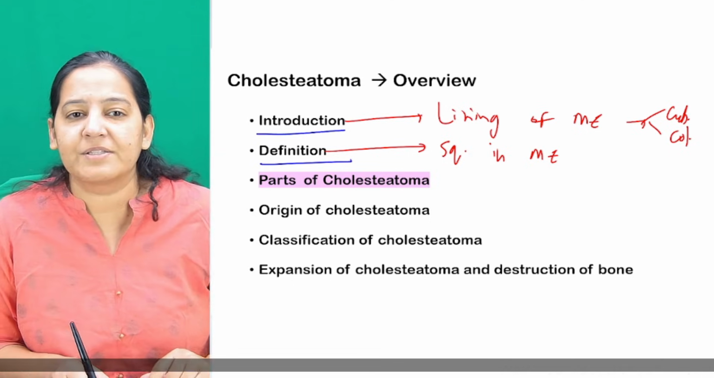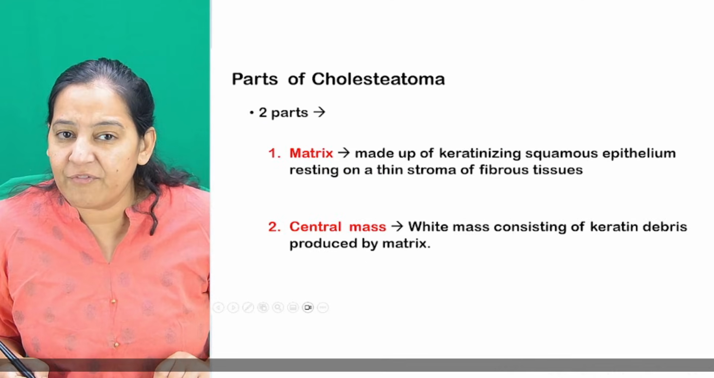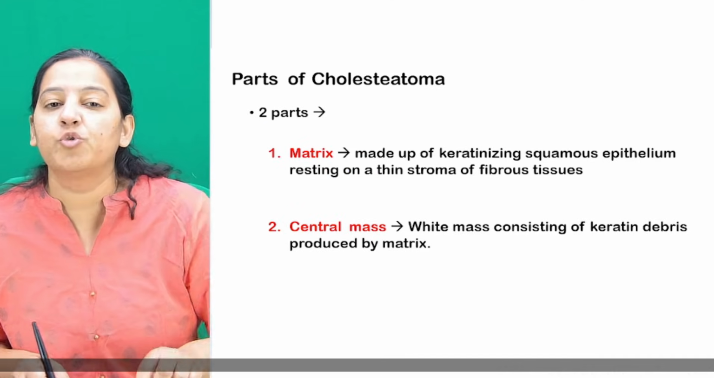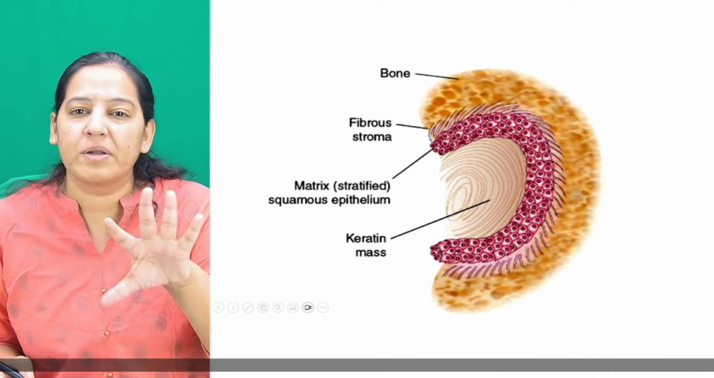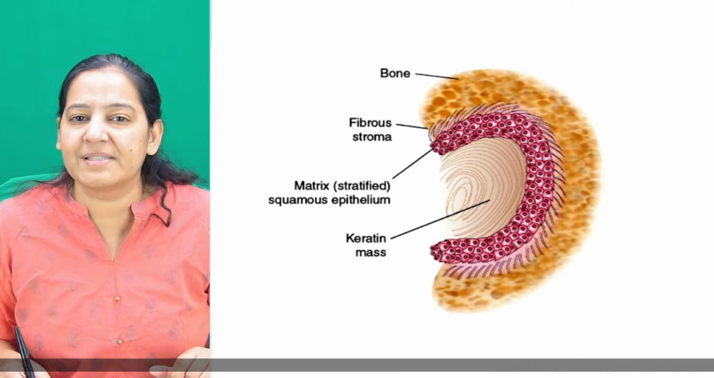Now coming on the parts of cholesteatoma. What are the various parts of cholesteatoma? Cholesteatoma is having two parts. It is having a matrix and it is having a central mass. Appreciate, the cholesteatoma is like this. Can you see? This is cholesteatoma.